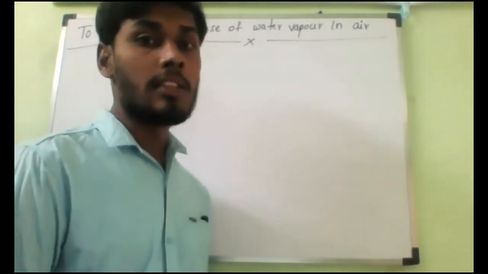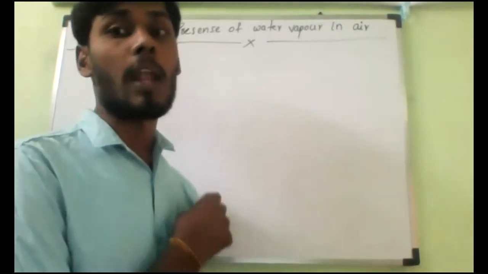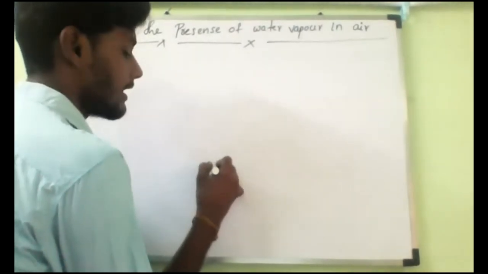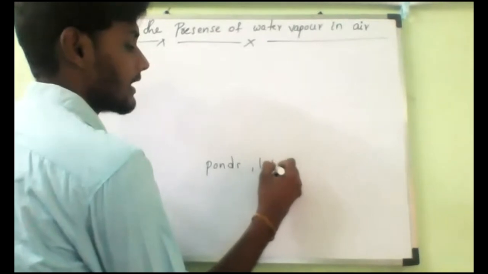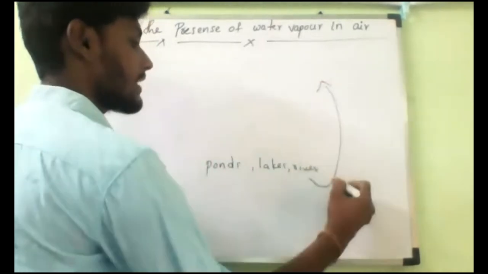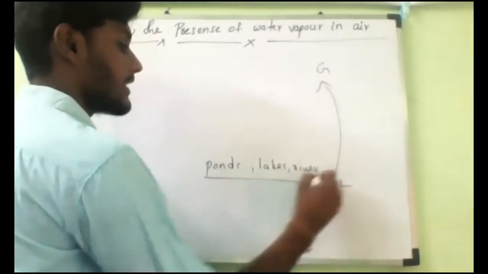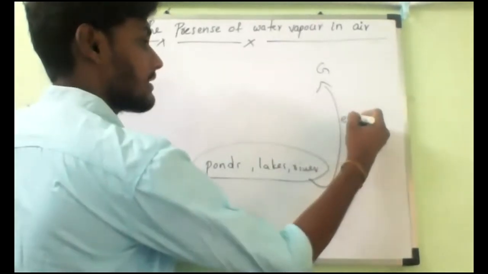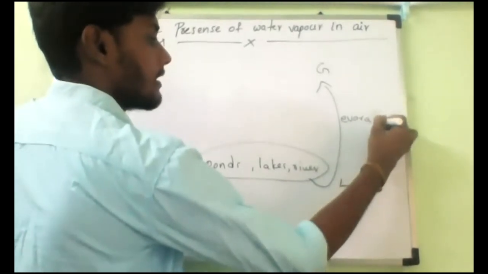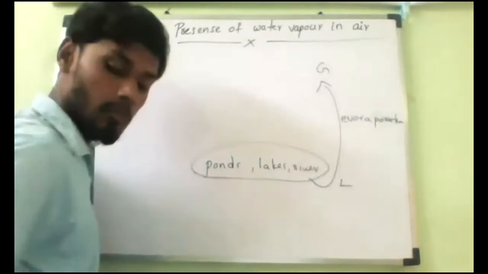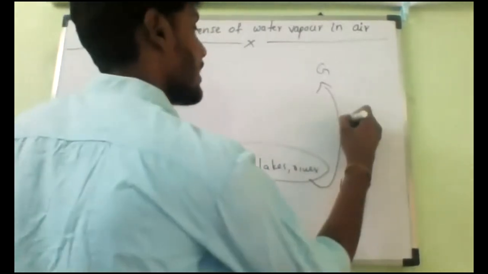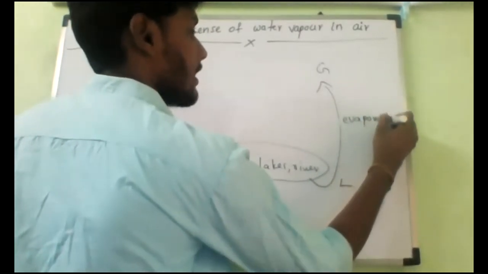Understand? This water vapor is also given out by plants. It is not only from the evaporation of water from ponds, lakes, rivers, etc. If water is converting from liquid state to gaseous state from these kinds of water bodies, then that is called evaporation. What should we call it? Evaporation. But if the same water is converting from the plants, liquid water into gaseous state,